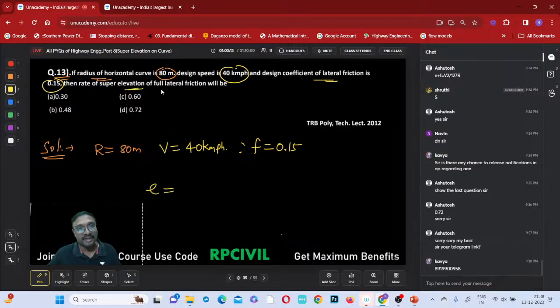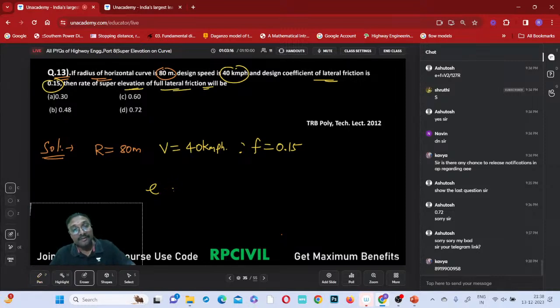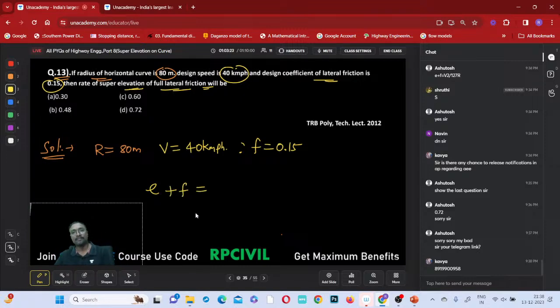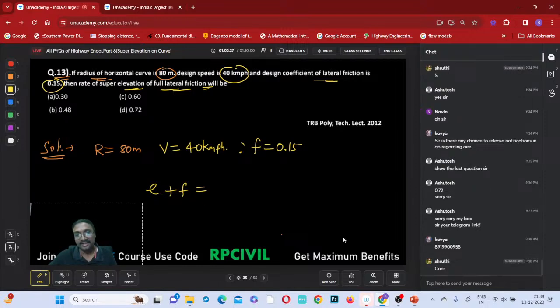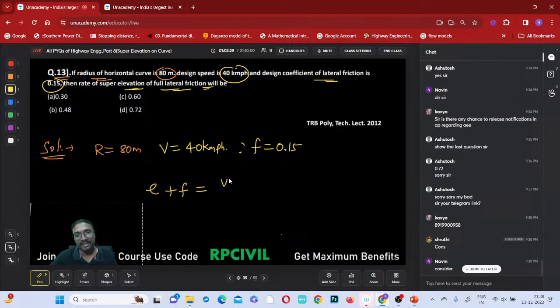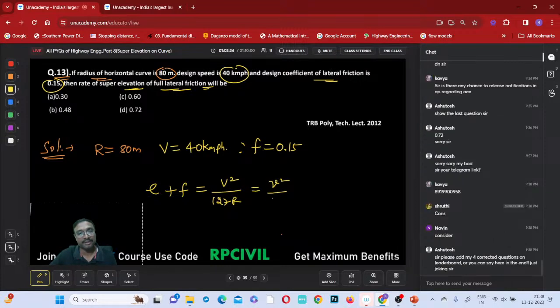Rate of super elevation with full lateral friction means, considering the friction or not considering the friction, tell me. Considering the friction, e plus f equals what? Small v squared by which one, this 127R, right? Or small v squared by gR, right? Yes, no?